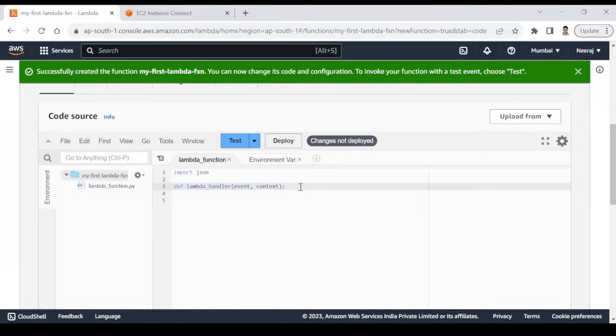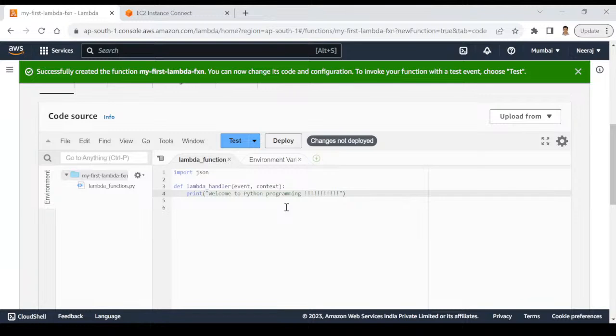And now we'll add our first line of Python. I would say print in bracket, write something. I would say welcome to Python programming. Okay, I am writing some code.